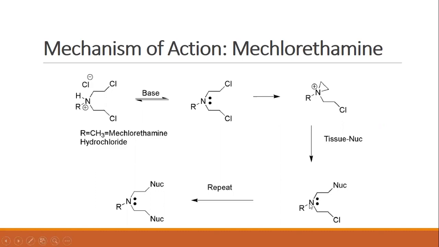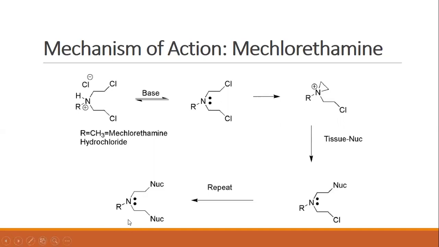Again, the nitrogen forms an aziridinium ion. That reactive aziridinium ion interacts with another DNA strand and thereby causes alkylation. If you observe over here, the nucleophilic sites on the DNA strands get cross-linked by mechlorethamine.